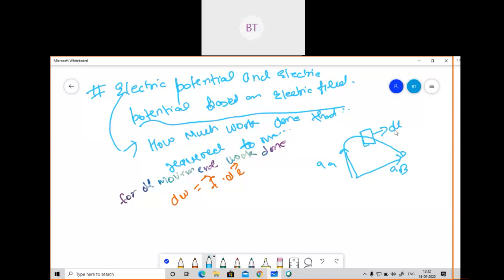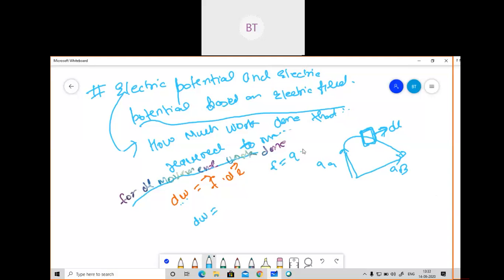So the small length here is DL. If I move this QA from this point to this point, obviously this DL will also move. First of all, I'm calculating this small movement. For DL movement, what will be the work done in that case? I have written work done dW equal to F dot DL. F will be the force and DL the small movement.